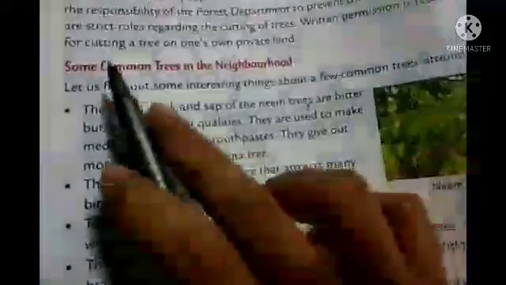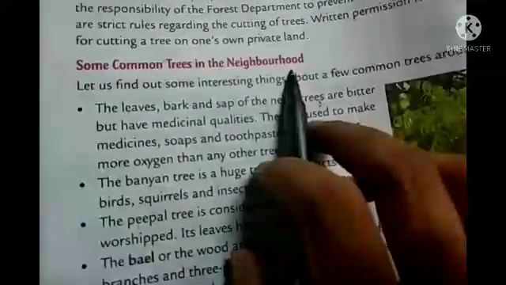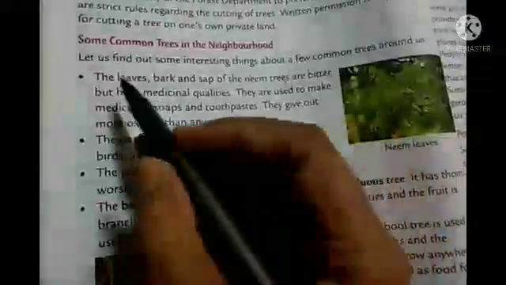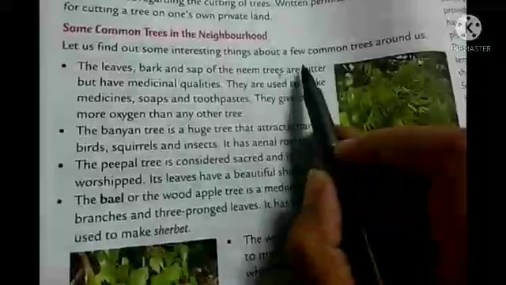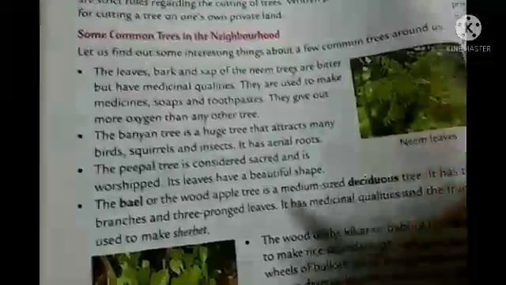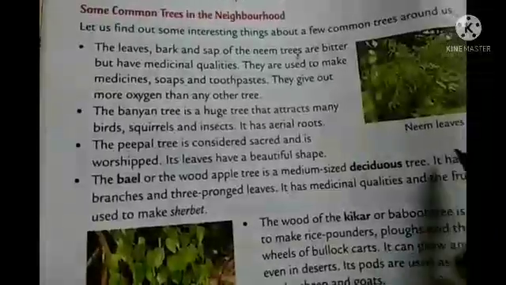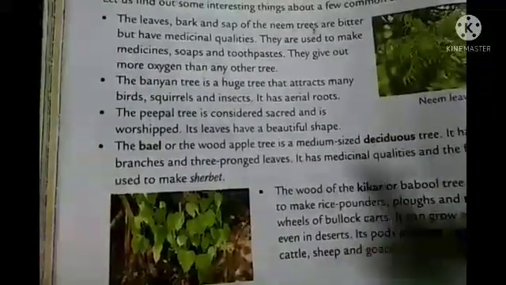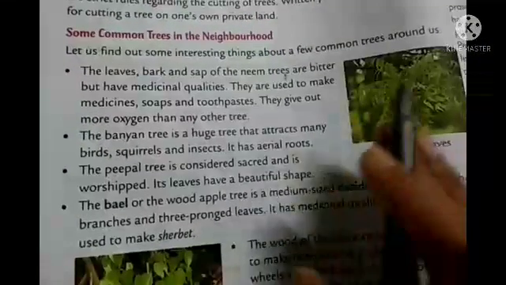Now let's talk about some common trees in our neighborhood. This is on your page number 56. Let us find out some interesting things about a few common trees around us. So many common trees are there. I think you can see around you, like neem leaves, then peepal leaves, and also so many other trees. So let's find out some interesting things.